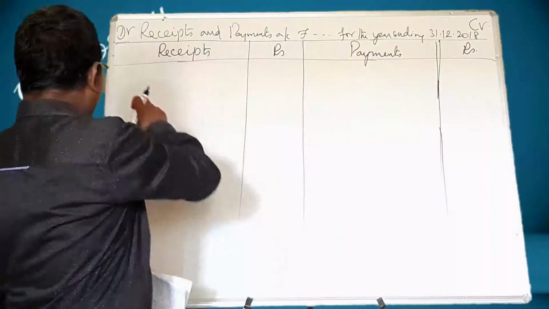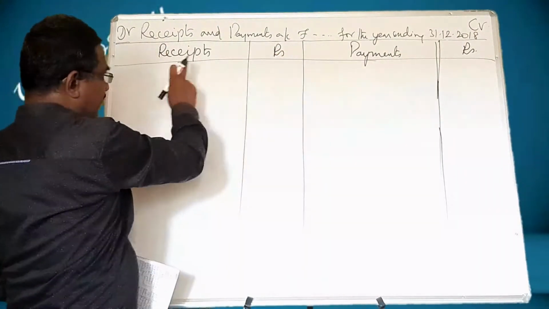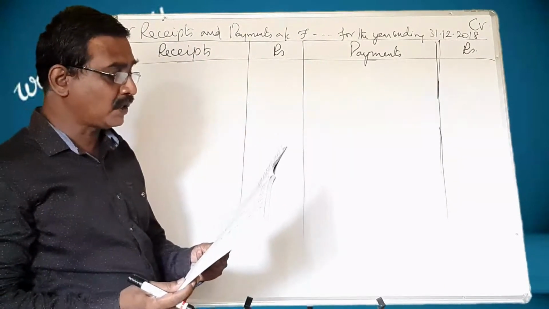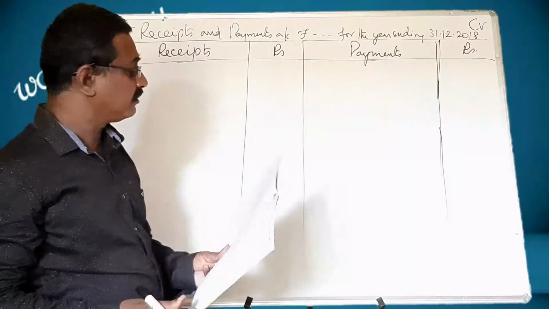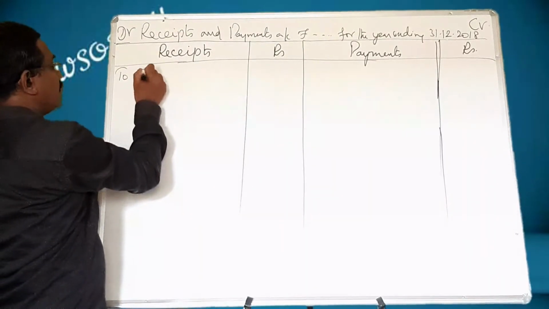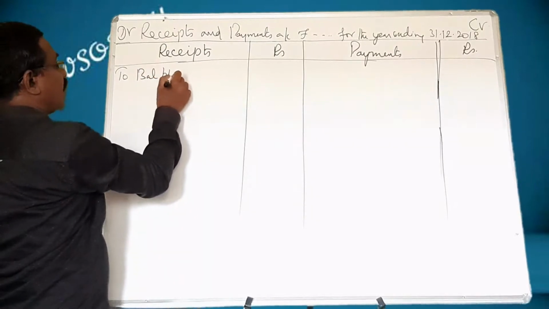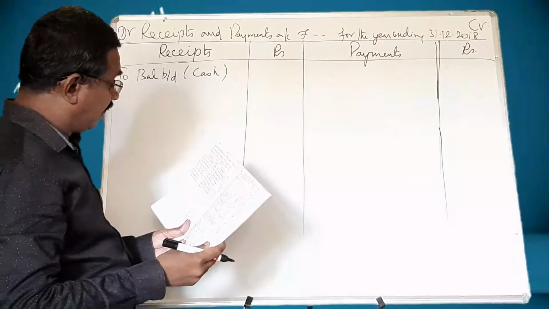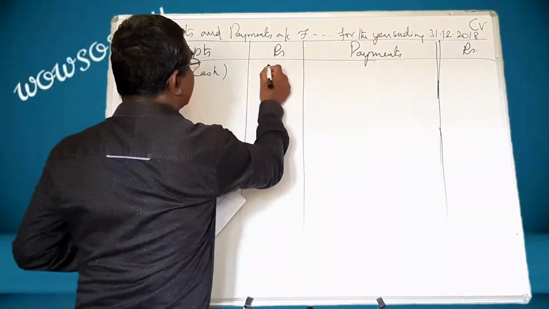I have written debtor, creditor, receipts, rupees, payments. Let us go to that. Cash balance as on 1/1/18. Cash balance. You have to write it here: To balance brought down. Within bracket you can write cash. What is that amount? 2000.